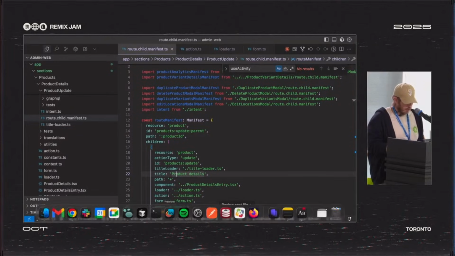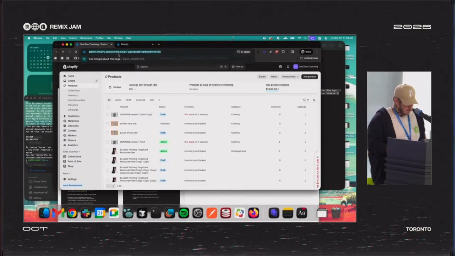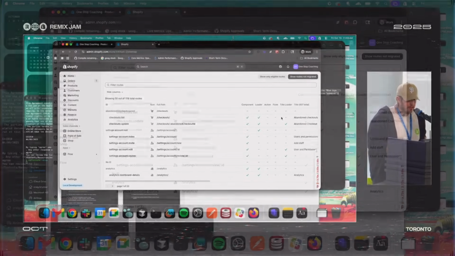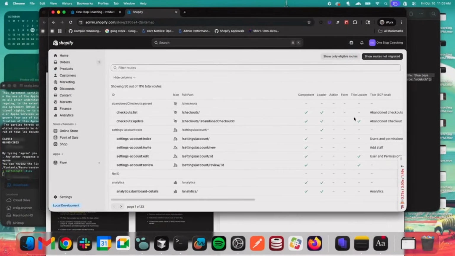Oh, and I'm also going to show this real quick. So now we know how many routes we have, and it's all completely statically analyzable, and we can see, have they converted to having a loader? Do they have a component? Because we actually have some routes that don't have components. And then all this other metadata information, and we can see that we have 1,116 routes. So it's a lot of routes.